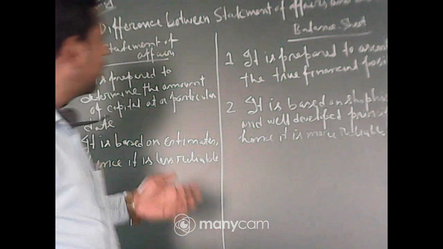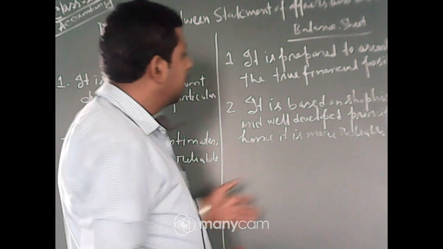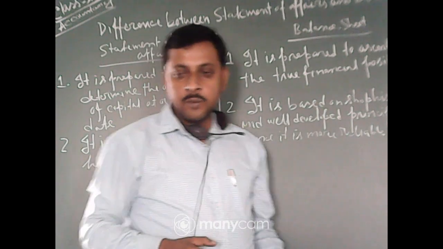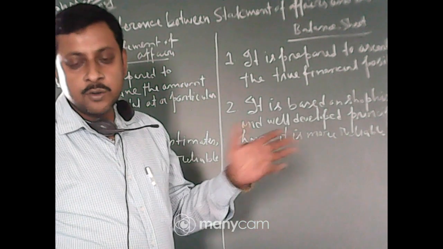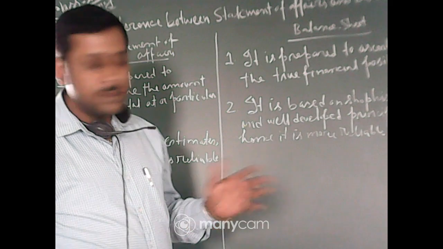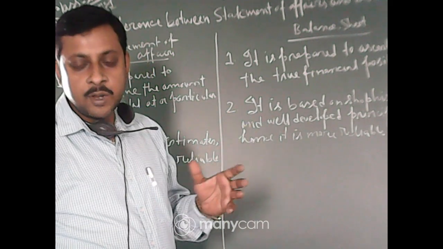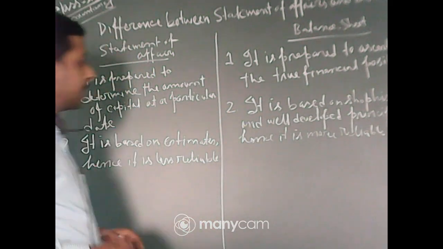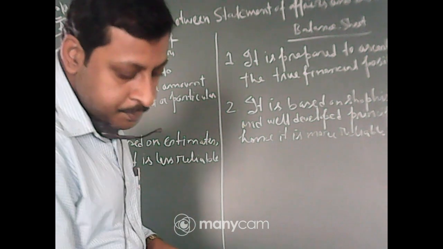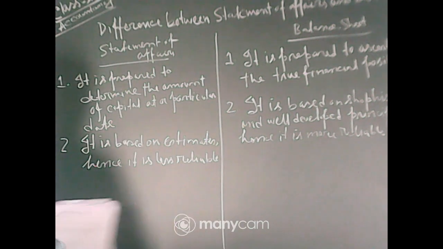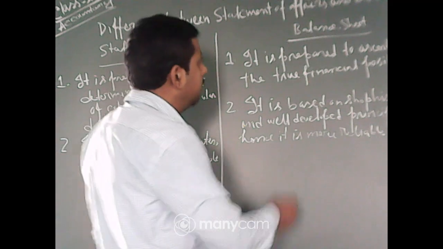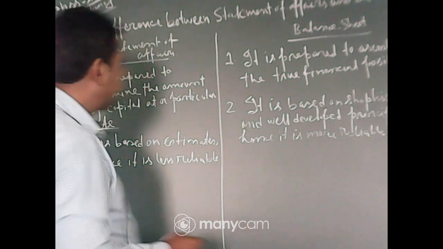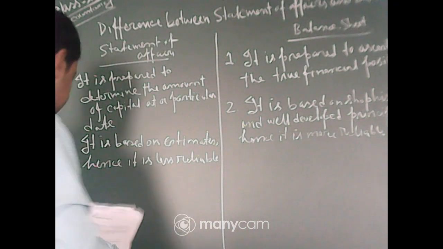But in case of balance sheet, we follow the double entry system, and from the ledger we make the trial balance, and after the trial balance we take all the balances to the balance sheet. So here the reliability will be more. So the reliability of the balance sheet is more than the statement of affairs.